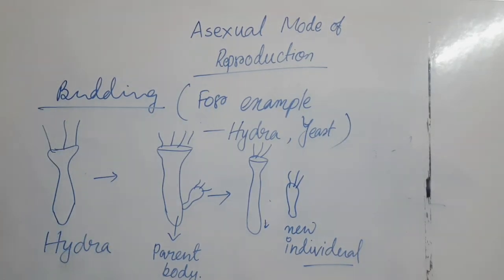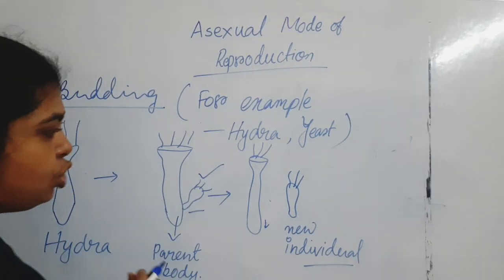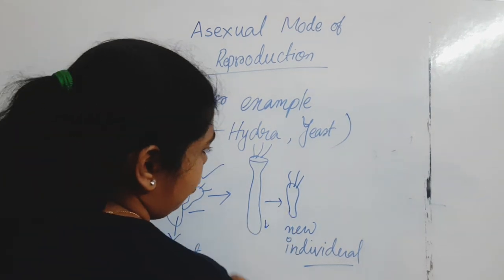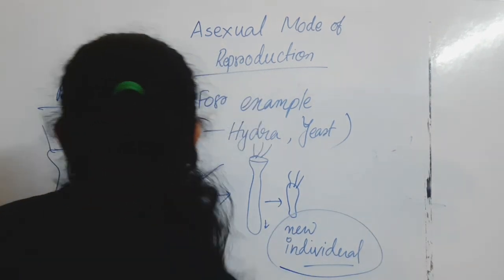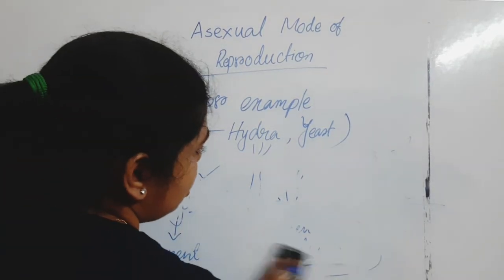In case of Hydra, small bud-like projections come out from the parent body, and whenever the bud is mature enough and can do every work necessary for survival, it detaches from the parent body and acts as a new individual. That is called budding. Not only in Hydra, there are other organisms also.